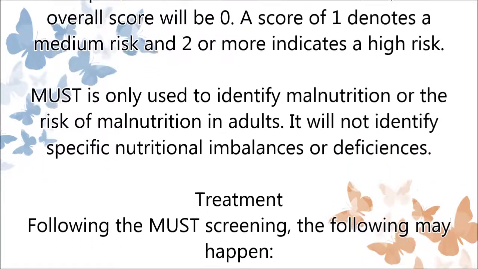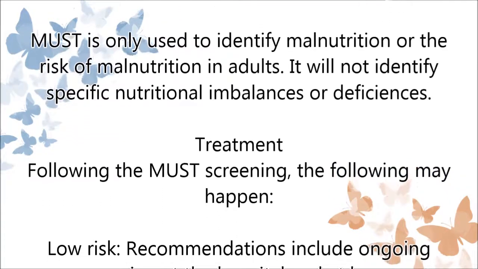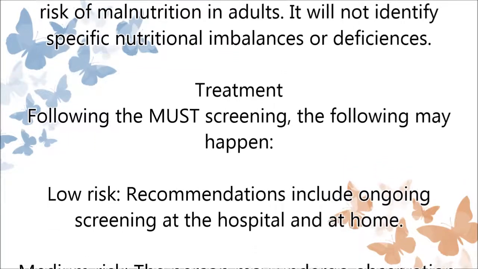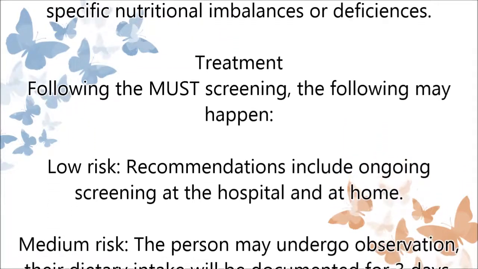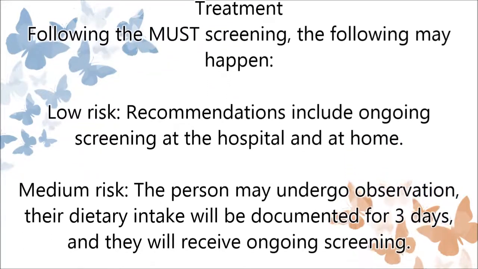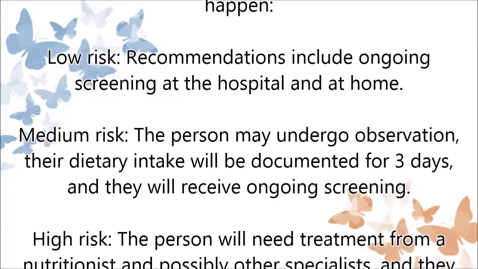If the person is at low risk of malnutrition, their overall score will be 0. A score of 1 denotes a medium risk and 2 or more indicates a high risk. MUST is only used to identify malnutrition or the risk of malnutrition in adults. It will not identify specific nutritional imbalances or deficiencies.